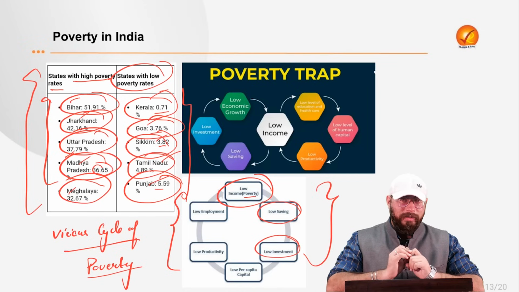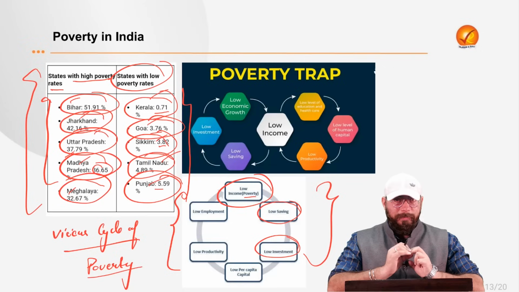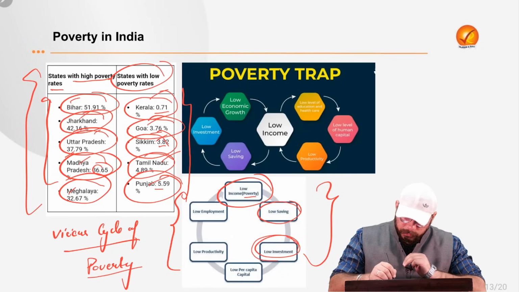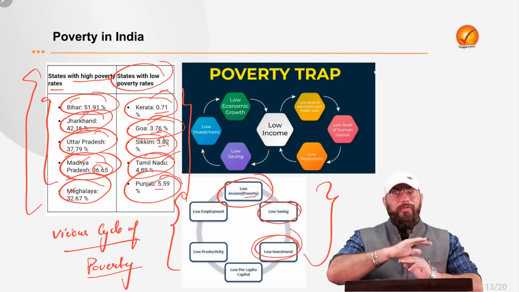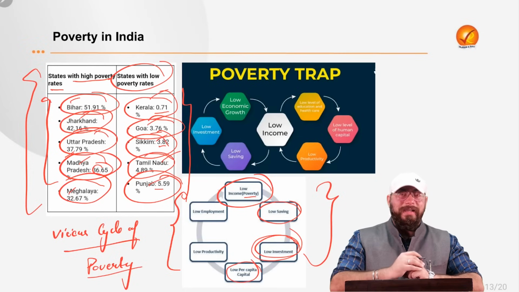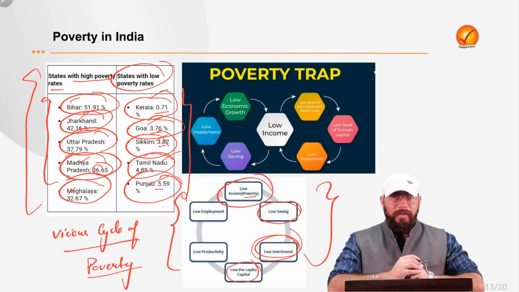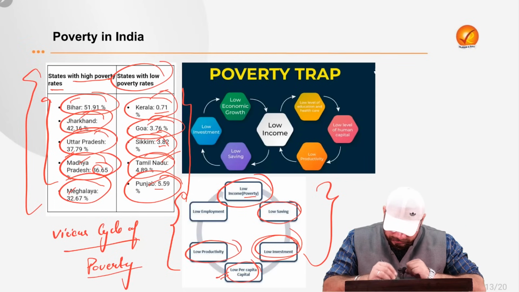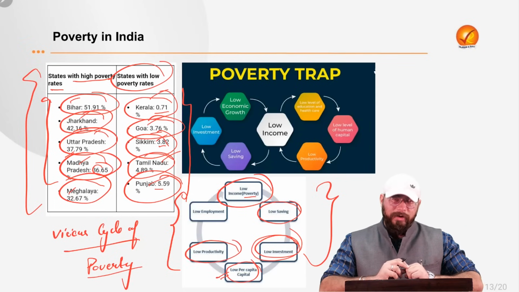That is why they are poor, right? And their savings will also be low because they are poor only. And because their savings are low, their investments will also be lower. And if overall investments are lower in the economy, there will be lower per capita income in the country. If there is lower per capita income in the country, then there is lower productivity in the country also.